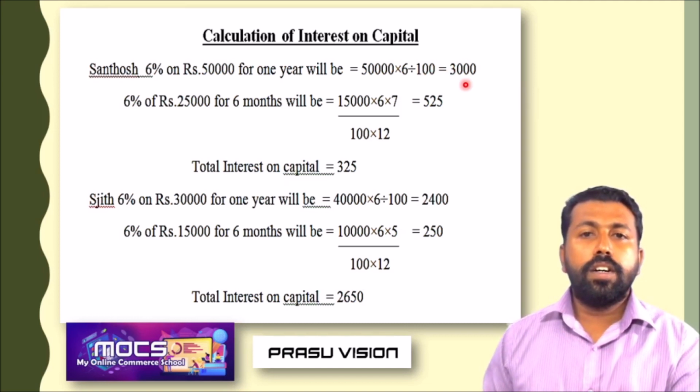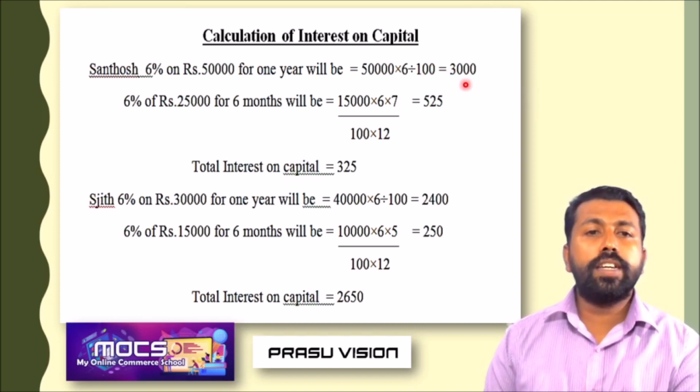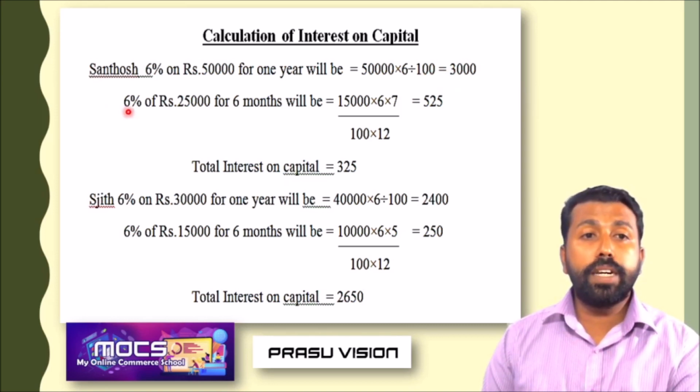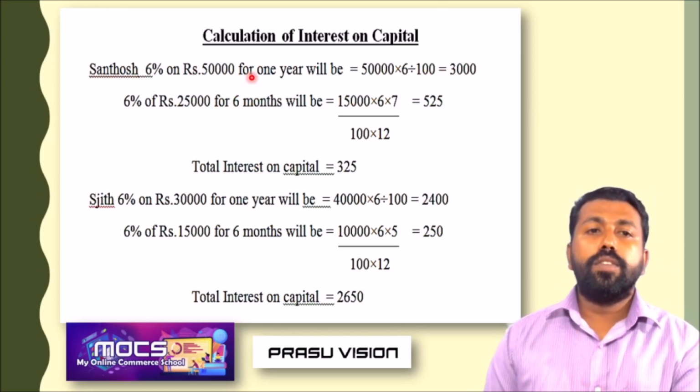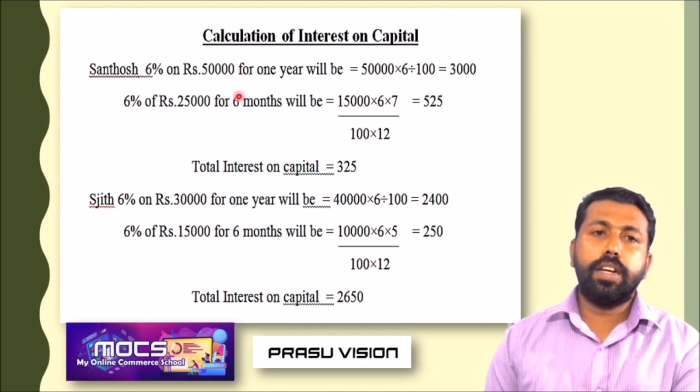And next we have to calculate the interest on capital of Santosh for the additional capital introduced. By adding these amounts we will get the total interest on capital. So we have to calculate the interest separately for the initial capital and the additional capital.